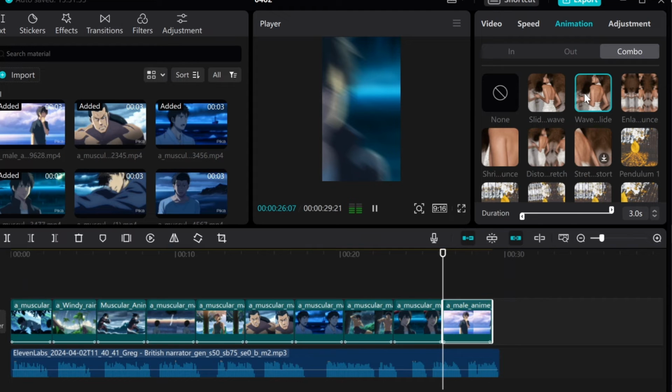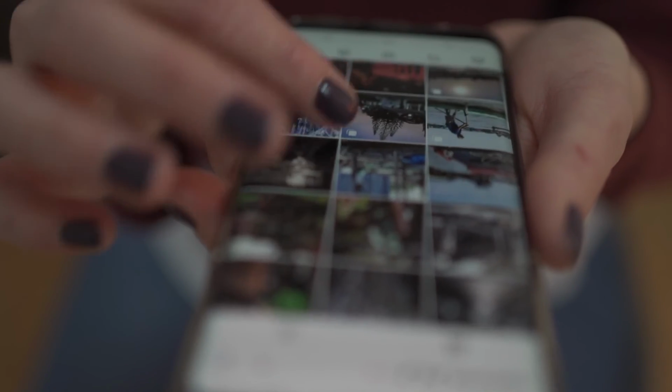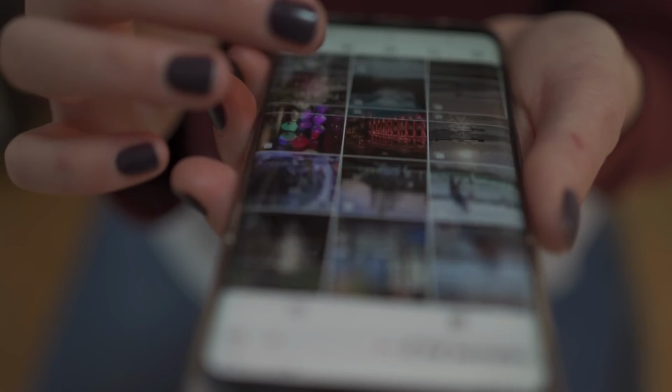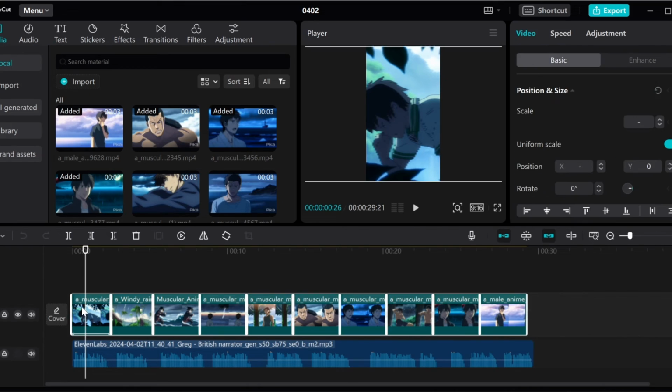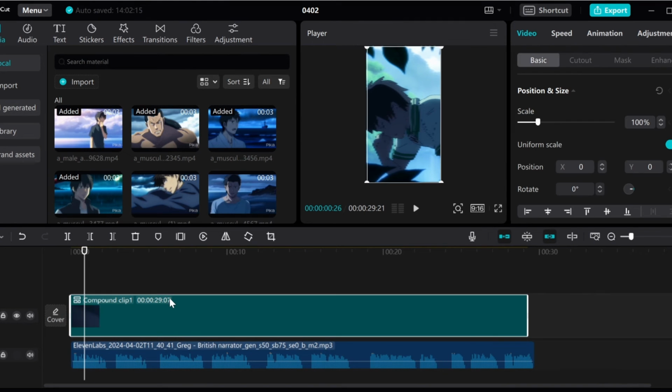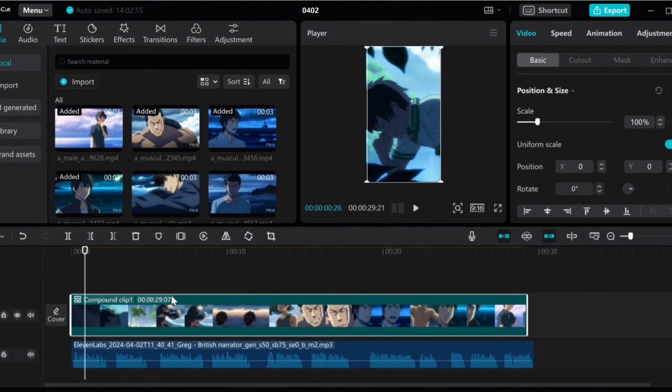Once all that is done, now you want to make a little tweak to your video to give it that scenic motivational style look, just like those of the creators blowing up now. Plus, this will make your video have a unique quality throughout, in case there are little differences in the quality of the clips. To do that, you want to select all your clips, then right click and click here to create a compound clip. This will help combine all the clips into one single video.